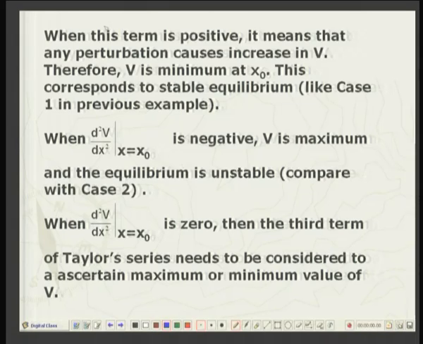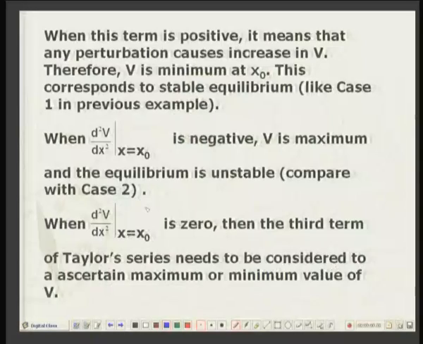And when we come to the third condition, that is the second derivative is 0, then it is a level case. It means the potential energy neither increases nor decreases at that point. So, in that case, either the potential energy is constant, or at best you go to the third order derivative, that is d cubed V by dx cubed.